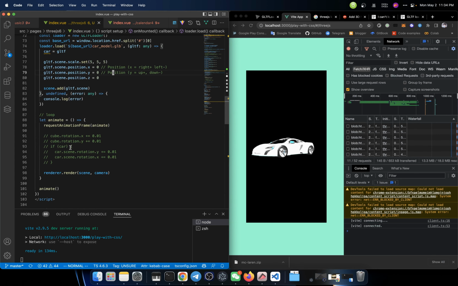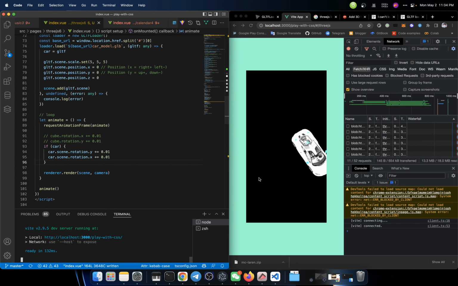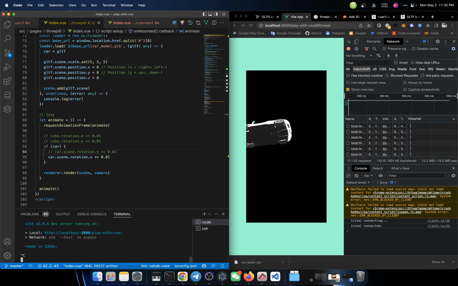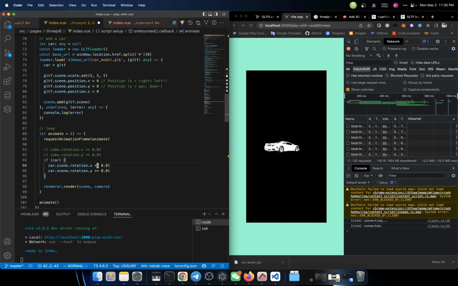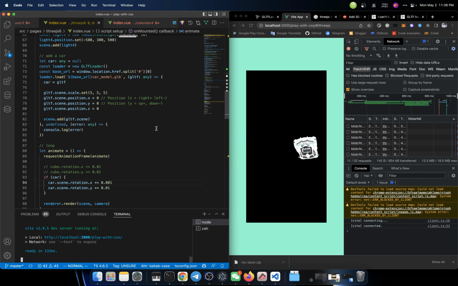And what we need to do next is to make it rotate so that we could see those details. Oh, here we go. We got a rotating car. Sounds crazy, looks crazy. How about we only change the y or the x? How about we change the x? Let me try it out. Well, that's not good. How about we only change the y? This looks better. We could also change the y with a smaller value. See what would happen. This is okay, I think. At least we got a car running in there.